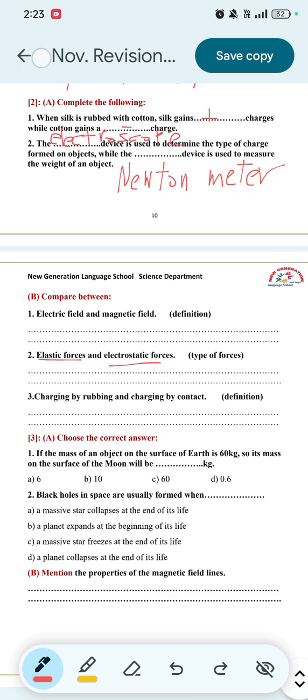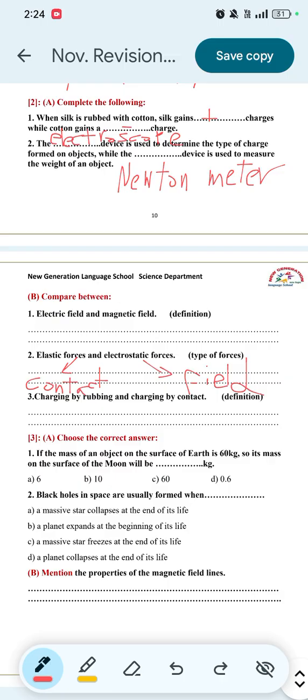Number 3, charging by rubbing and charging by contact, in terms of definition. Number 1, charging by rubbing is the process of charging two uncharged objects by rubbing. While charging by contact is the process of charging an uncharged object by contacting it with a charged object.